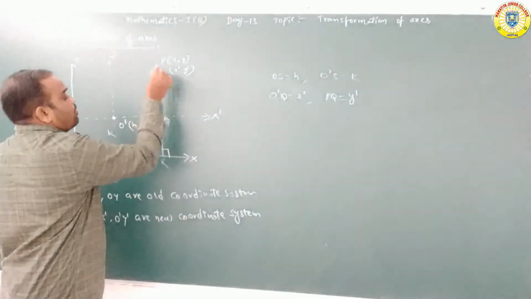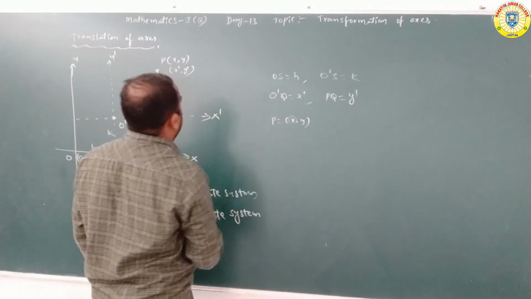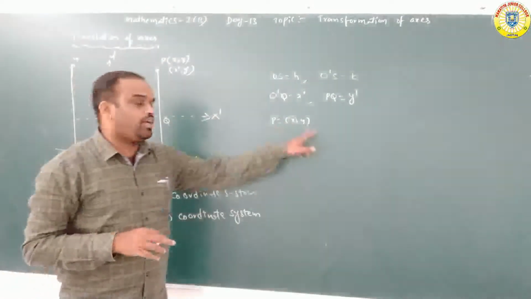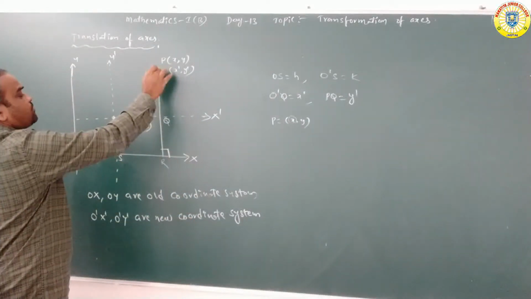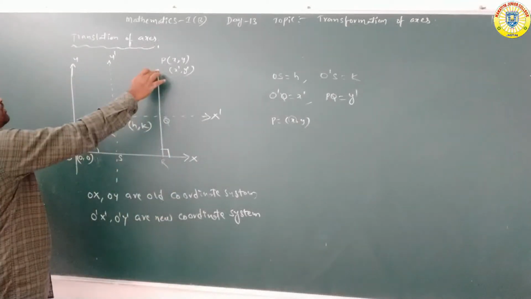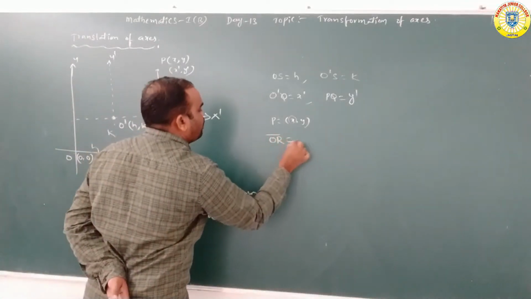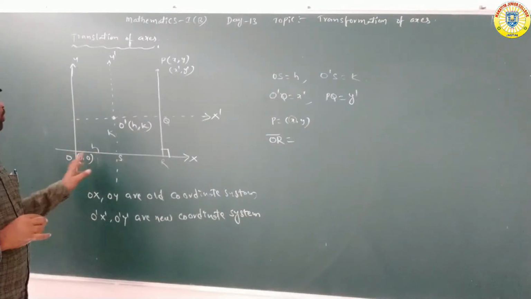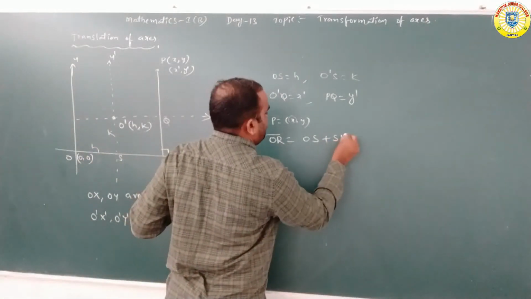Here observe this one. What are the coordinates of P? P is equal to (x, y), the old system. The x coordinate denotes the perpendicular distance from the point P to the Y-axis. That is nothing but OR. So OR is equal to OS plus SR.